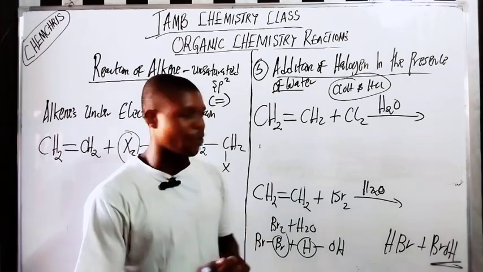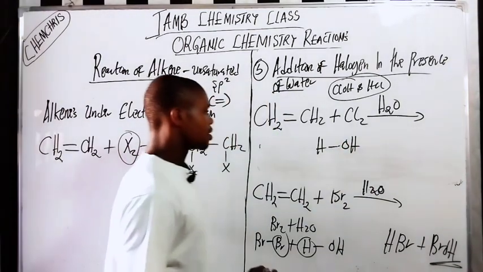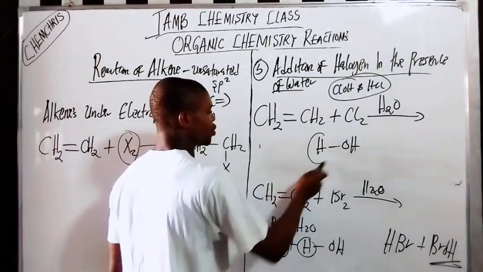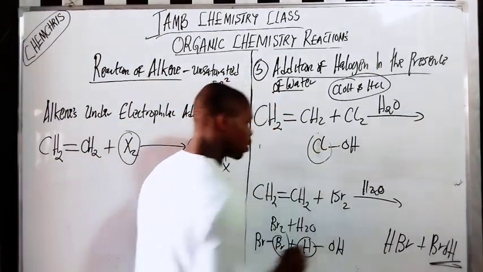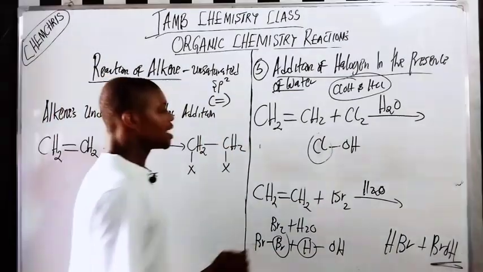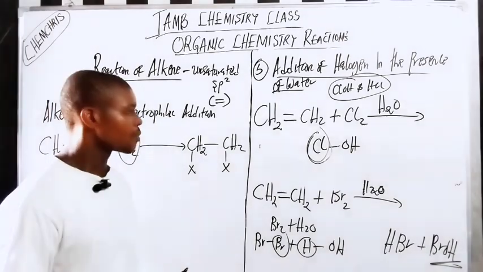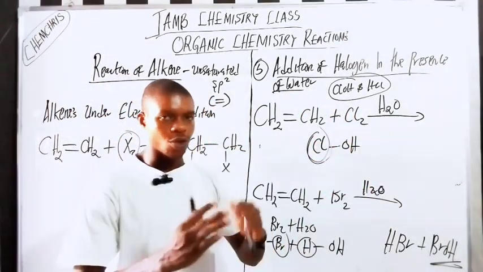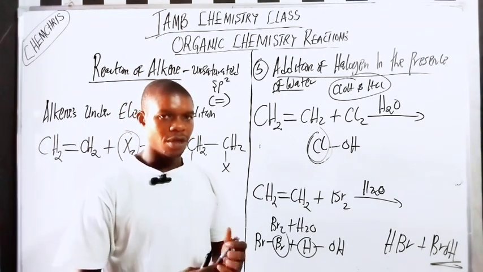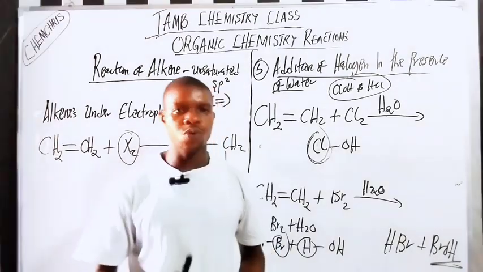Why is it called chlorine water? Because water is like this, HOH, right? Now you remove this hydrogen and add chlorine. That is why it's called chlorine water. And the chlorine will now act as hydrogen. Do you understand? Chlorine is always added to the carbon with more hydrogen. That makes sense here. Chlorine will be added to the carbon with more hydrogen.